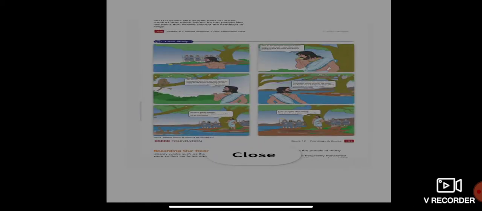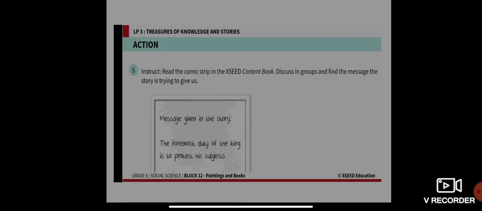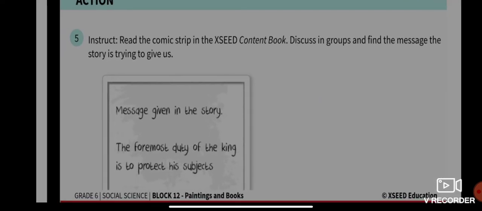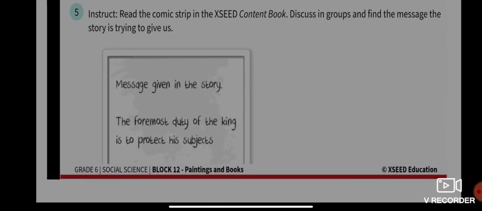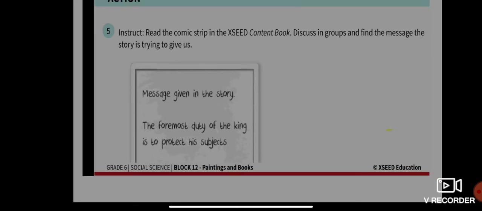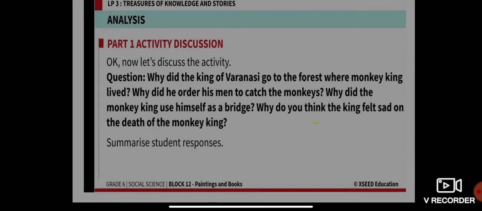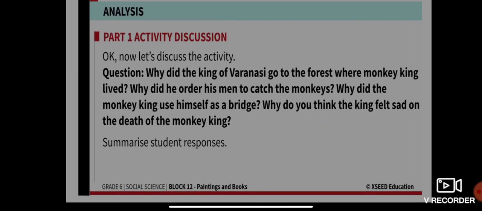After reading this comic strip, you will know that the message given in the story is that the foremost duty of the king is to protect his subjects. Accordingly, let us get into the questions.